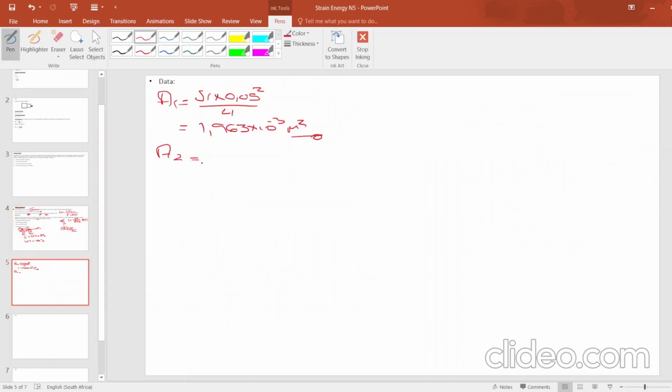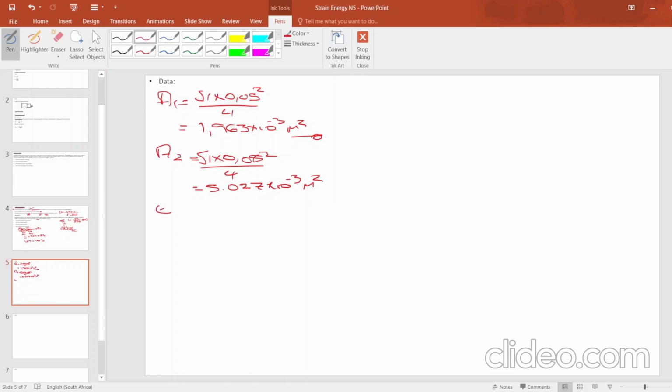Then we are having pi multiplied by 0.08 squared divided by 4. Then we get our answer as 5.027 times 10 to the power negative 3 m squared. Right, that's what we have there.